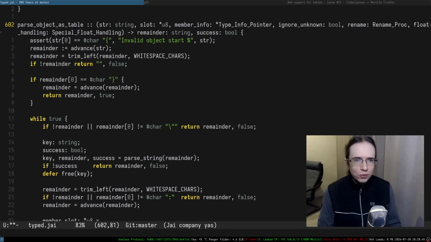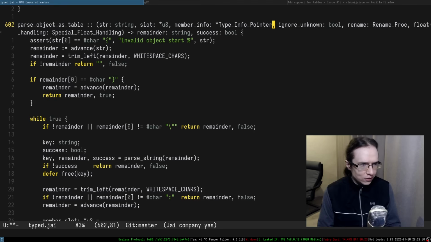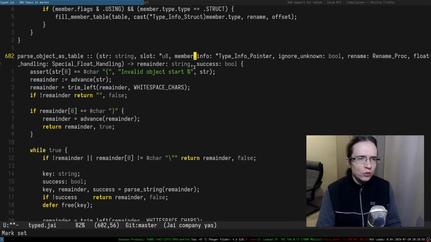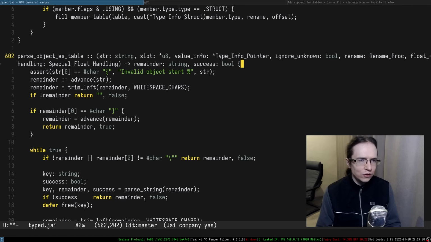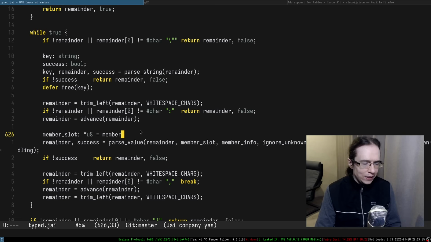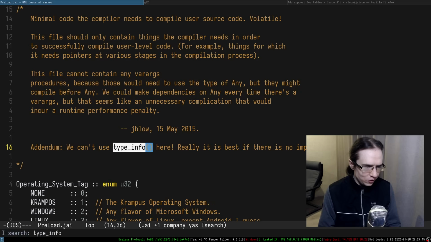It's a type info pointer. And then if I need to allocate something, where's the member slot? It's not really member info, it's more, okay, let's call it value info. So this is a value info. I take a pointer to, and this gives me the type information about the type it points to.